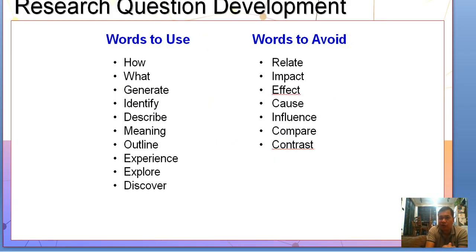So in the research question development, these are the words you're going to use: how, what, generate, identify, describe, meaning, outline, experience, explore, discover. And the words you're going to avoid are relate, impact, effect, cause, influence, compare, and contrast.